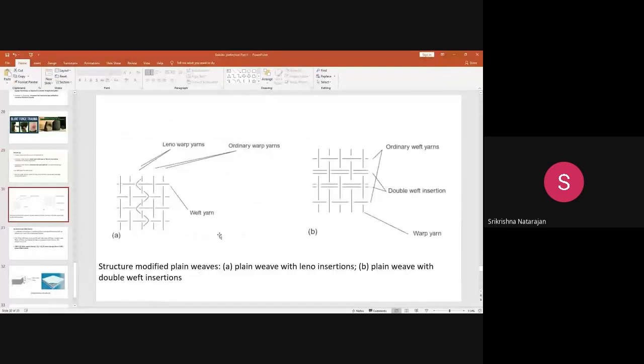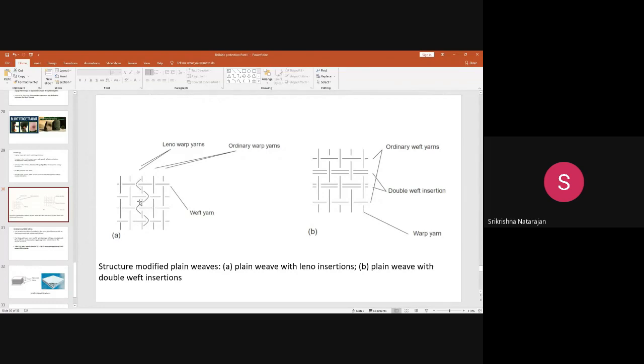There are two different views. This is the plane view, and this is also the plane view, but there is a small difference here. In this plane view, a small yarn is inserted. You can see here, this is called Leno yarn. The yarn is inserted to create friction. These are the modified structures, the plane view with Leno insertion.